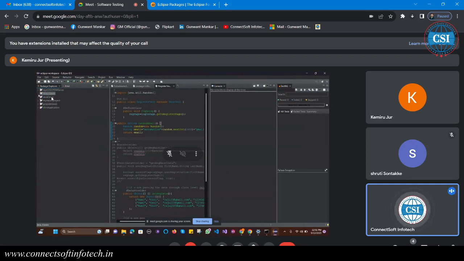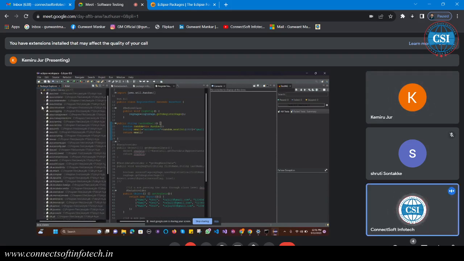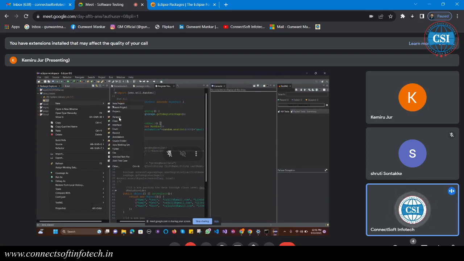Okay, Java classes project, and now there is a src folder automatically available, src and JRE. So the Java runtime environment libraries are there, and src is the source folder. Just right click on src, and we need to create a package. Right click, new, and click on package.